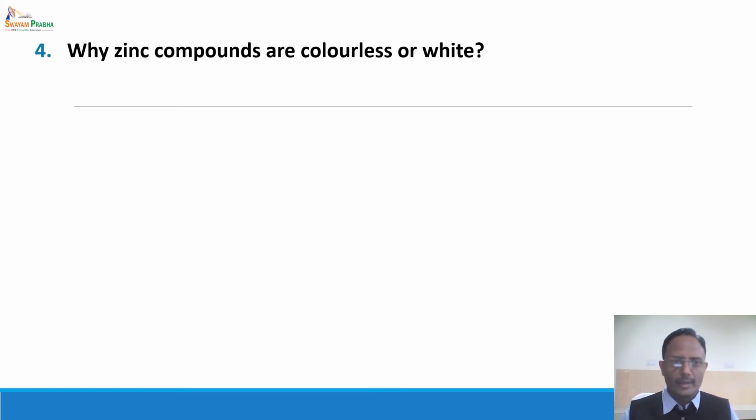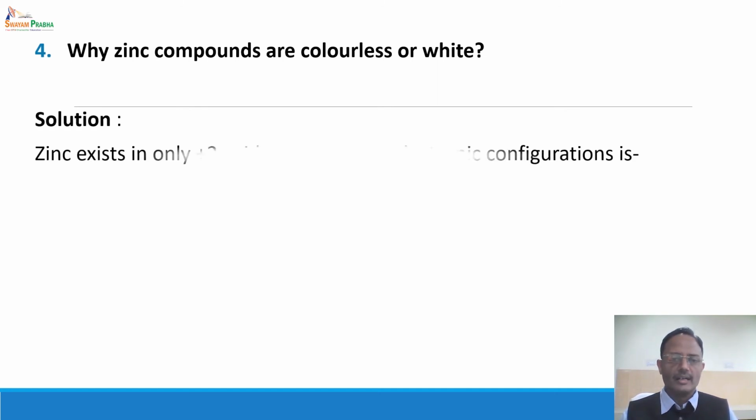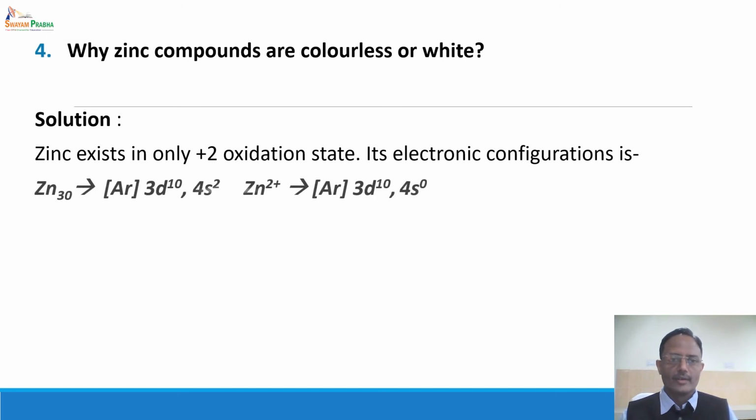But if you remember the colors of zinc compounds, all of them or most of them are colorless. The reason again lies in the electronic configuration of zinc. Now we know that zinc is the only element in the 3d series which shows only a single oxidation state, that is the +2 oxidation state. And in the +2 oxidation state, its electronic configuration is 3d10 because the 4s electrons are lost. Hence, it has a 3d10 configuration.